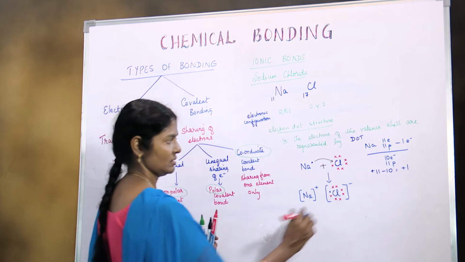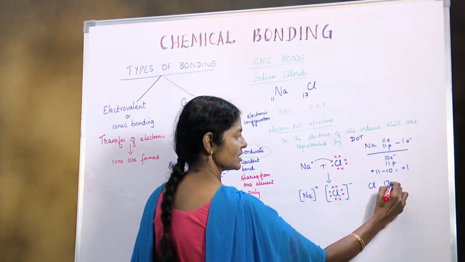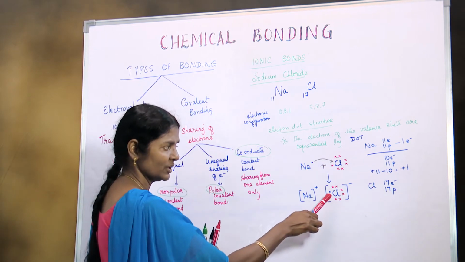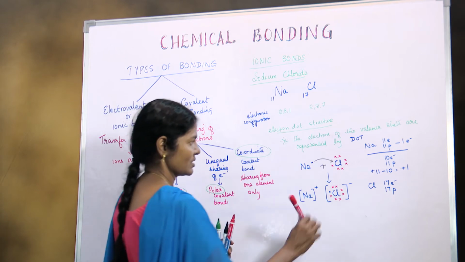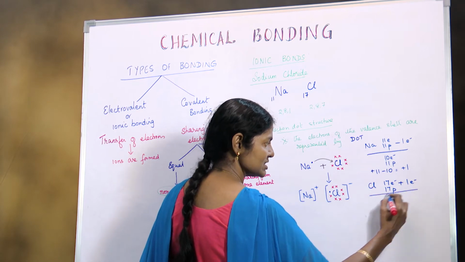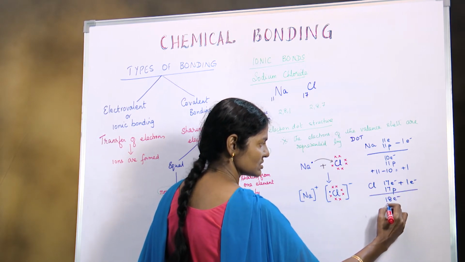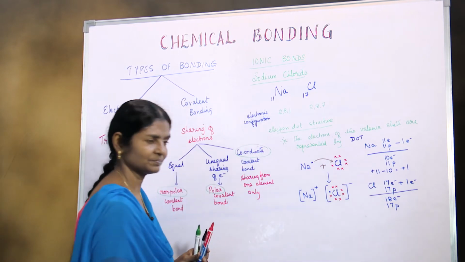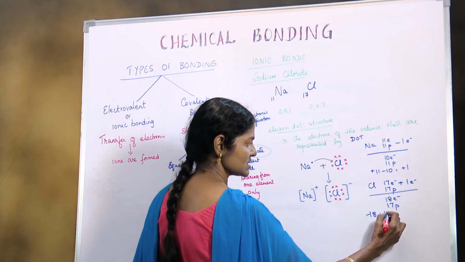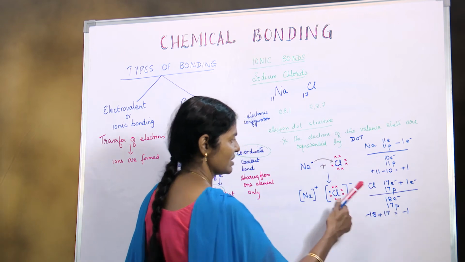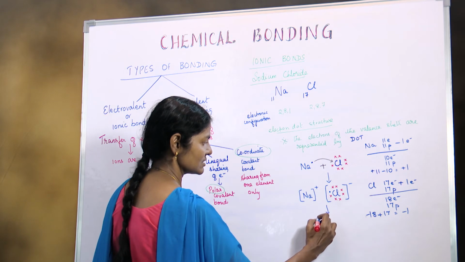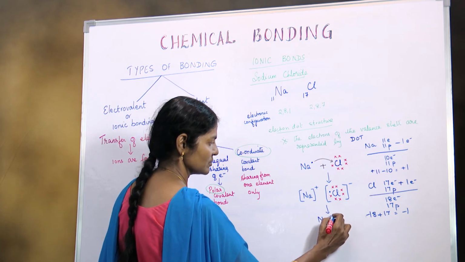Now go to chlorine. Chlorine has 17 electrons and 17 protons. What is it doing? It's gaining 1 electron. So after that, it becomes 18 electrons and 17 protons. Again the charge is minus 18 plus 17, that gives you minus 1, and that is why you get the minus. So this results in a compound called sodium chloride.